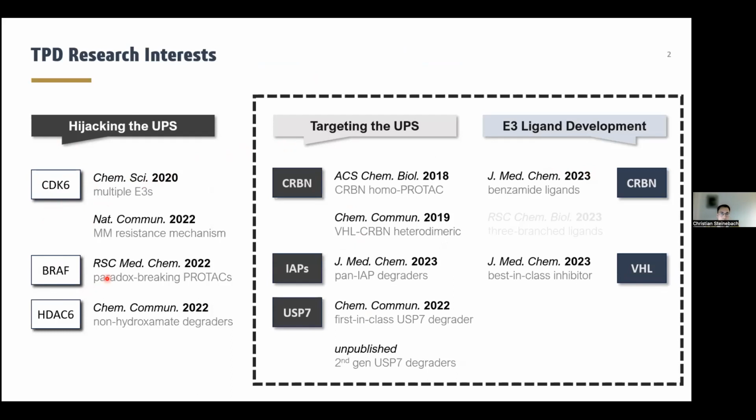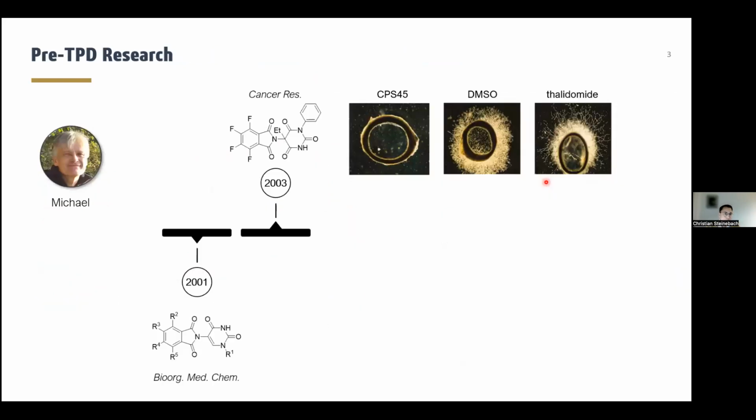But in my talk today, I want to focus on PROTACs that target the ligase cereblon, IAPs, and the DUB USP7. And in the second part of my talk, I want to present two case studies where we developed new ligase ligands for cereblon and VHL.